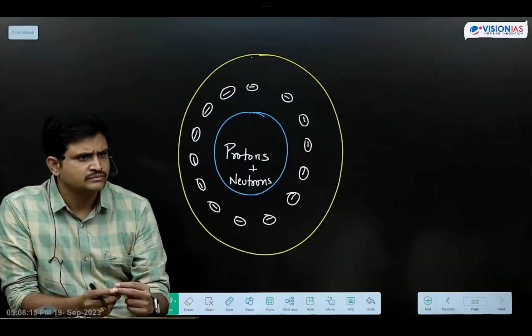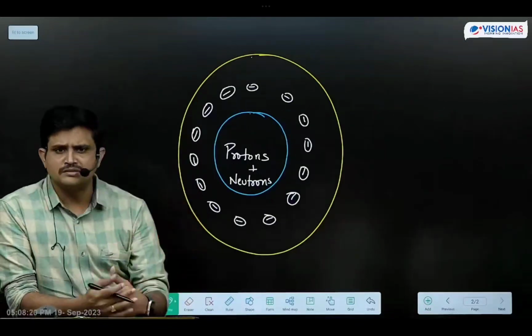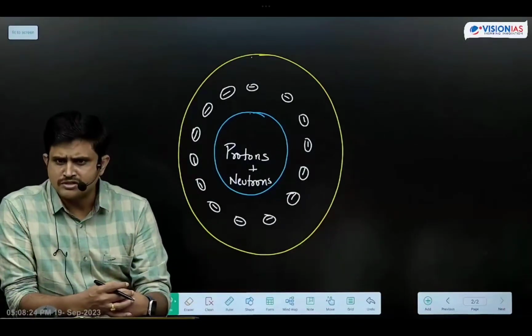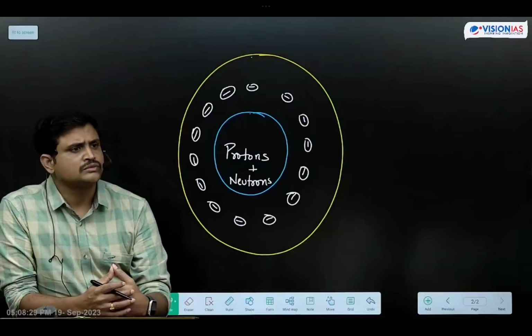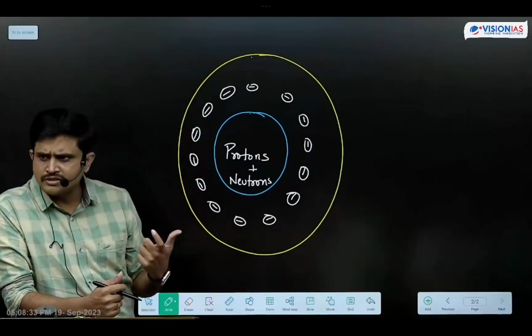We should know this. Okay, friends. First I will give you information regarding these fundamental particles. Then I will give you information regarding neutrinos and Higgs boson particles. Got clarity, friends? So neutrinos and Higgs boson are part of these fundamental particles.